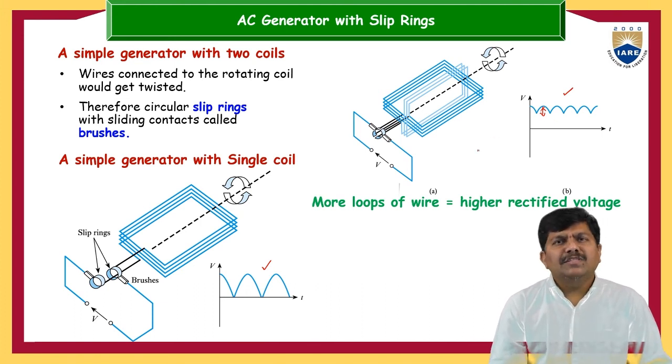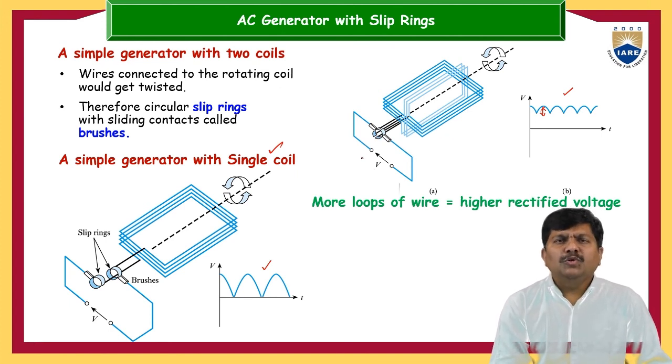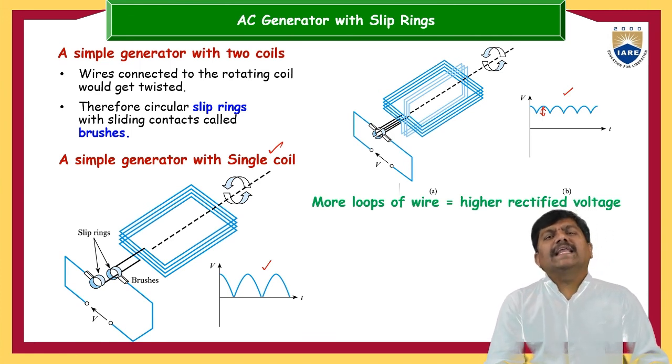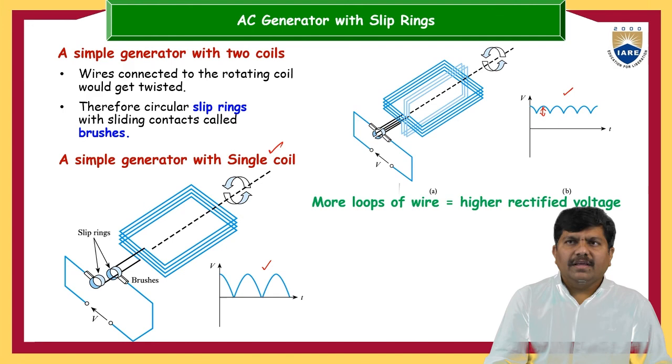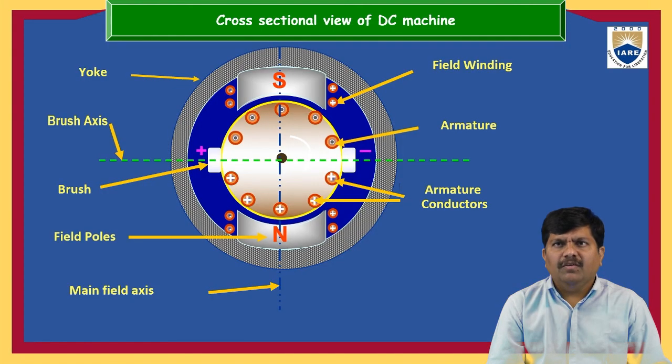So like this, induced EMF depends on many parameters, but this is one simple comparison. If only a single coil is connected, or if multiple coils are connected, there will definitely be a change in the rectified voltage. With a single coil, without changing the magnetic field, there may be a huge amount of ripple. But if, without changing the magnetic field, the number of coils goes on increasing, then the ripple content will be reduced. That's what it means: more loops of wire, higher the rectified voltage.